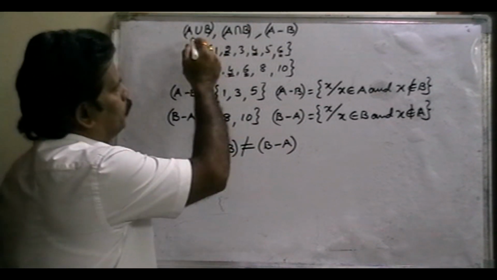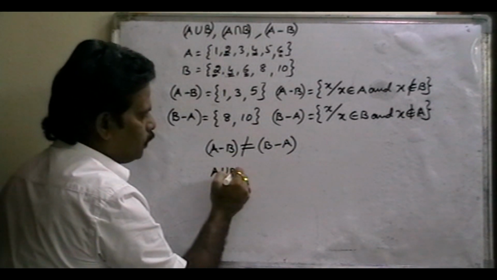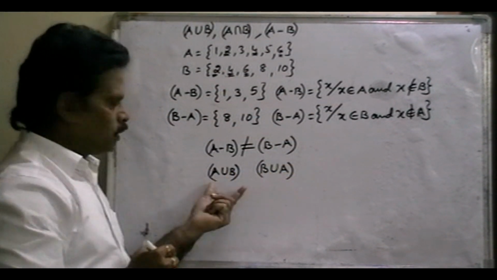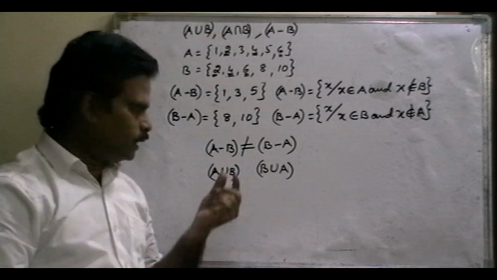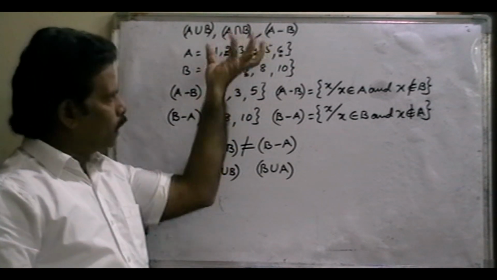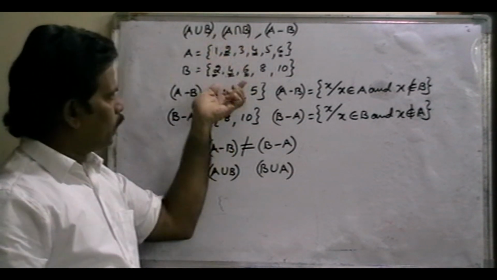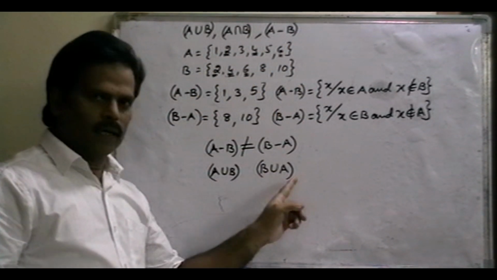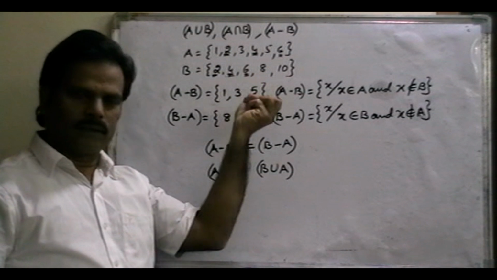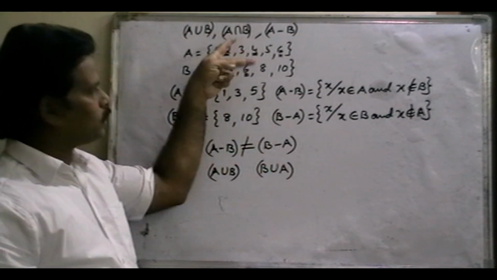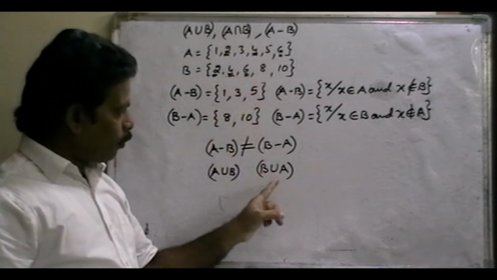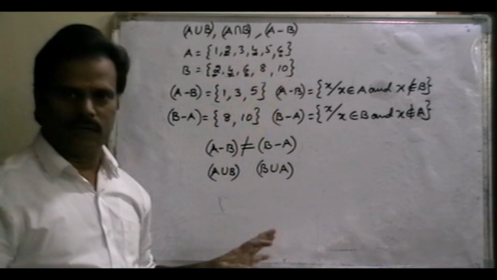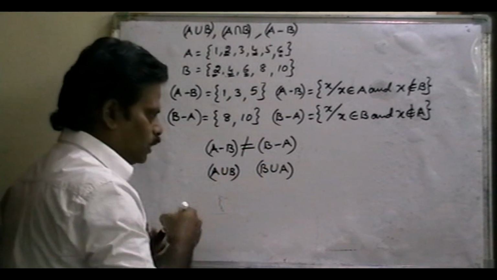But A union B, and B union A. Union means combine. What are the total elements of A and B? 1, 2, 3, 4, 5, 6, 8, 10. B union A: B set, A set, total elements. In these two sets, common and not common elements, total, union. Again 1, 2, 3, 4, 5, 6 and 8, 10 only. So that means A union B and B union A are the same.